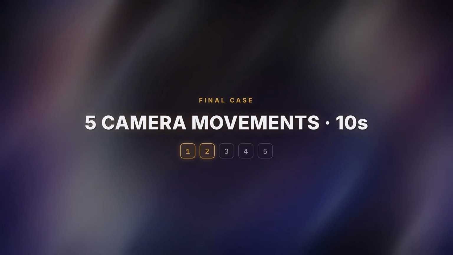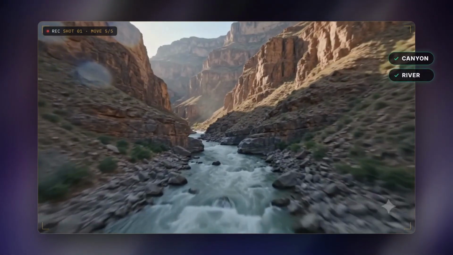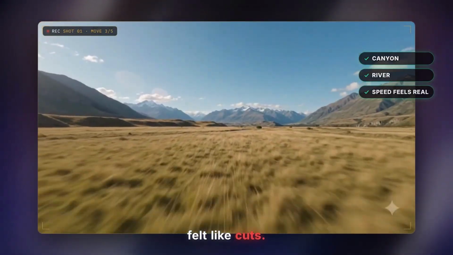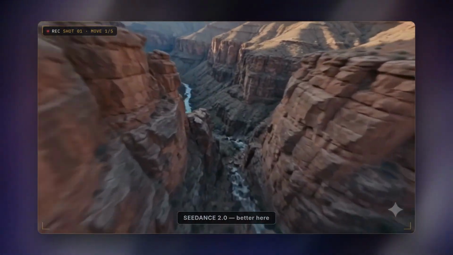Final case. 5 camera movements in 10 seconds. The canyon, great. The river, great. The speed feels real, but the transitions between sections felt like cuts, not continuous flight. Cine 2.0 handles that better right now.